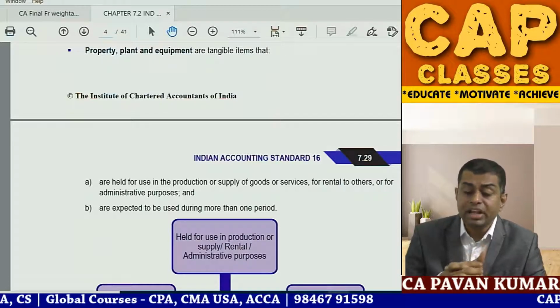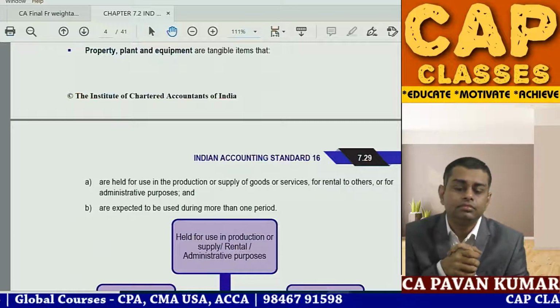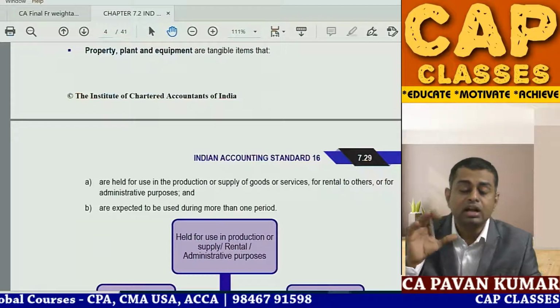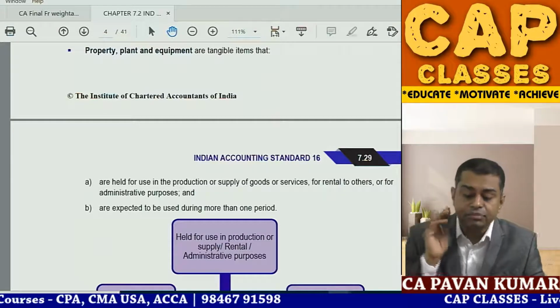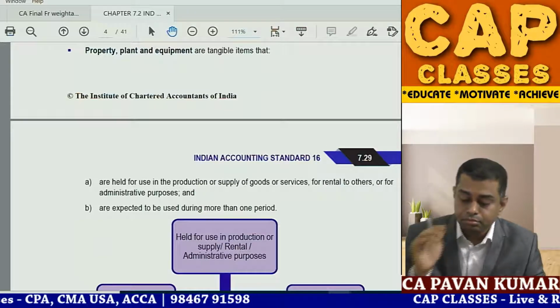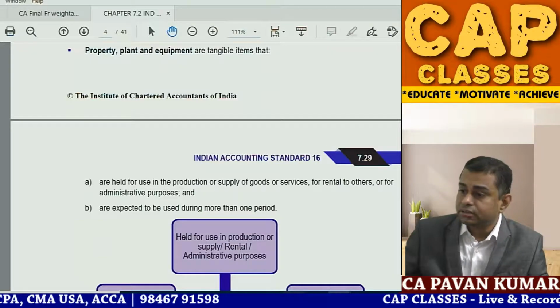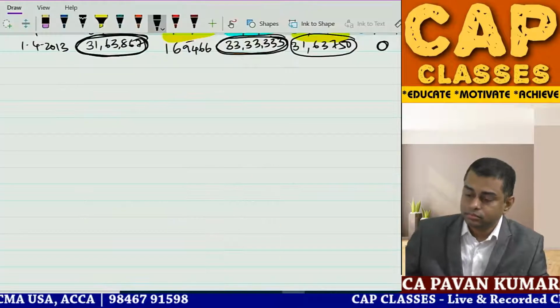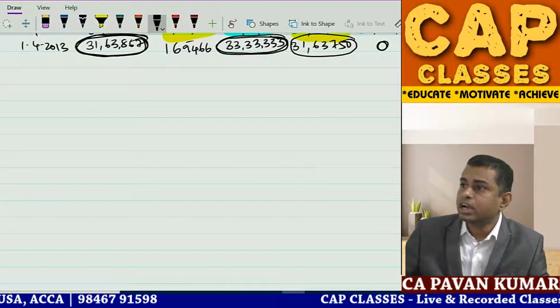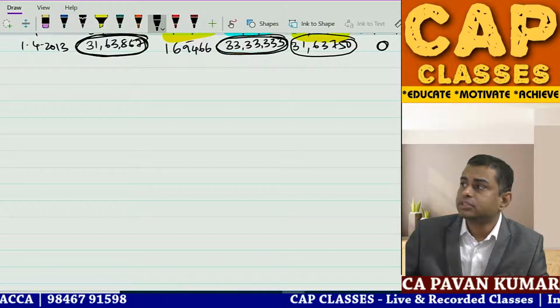Under that, PPE, property, plant and equipment, are tangible items.